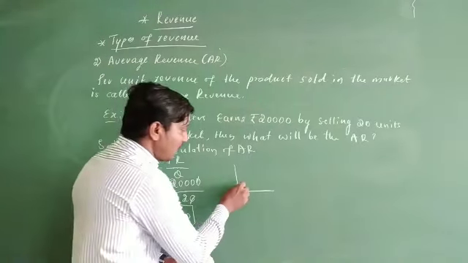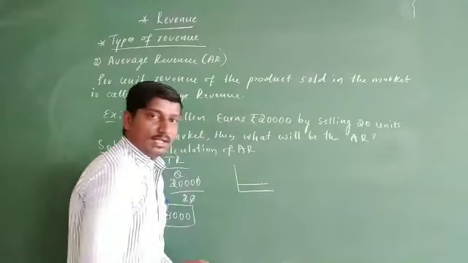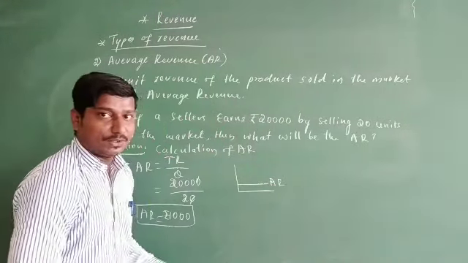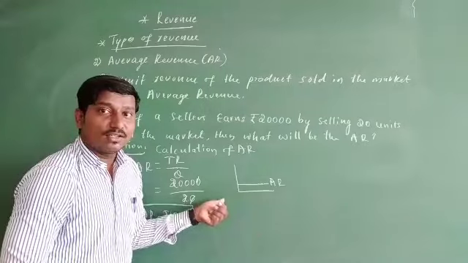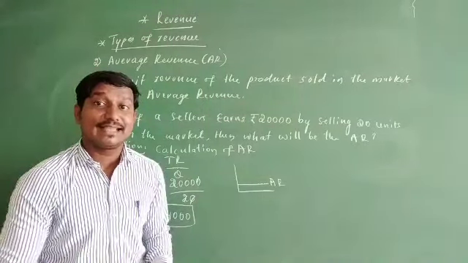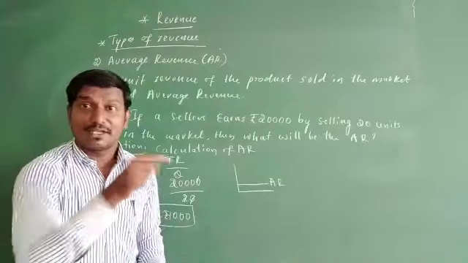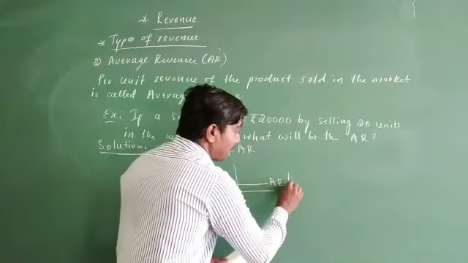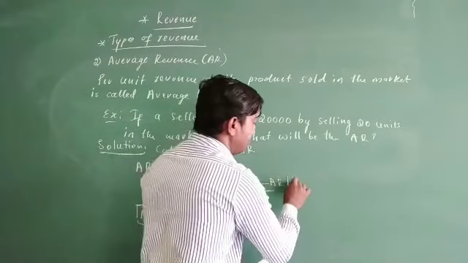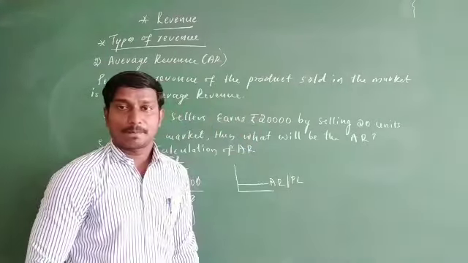Let us see how it is. As I already told you, the average revenue curve is horizontal to the OX axis, a straight line, and we call it the price line.